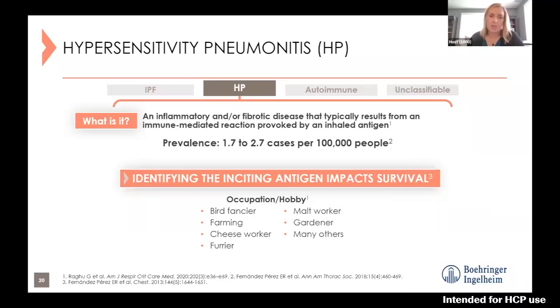Identifying the inciting antigen really can impact survival, because if we are able to identify the inciting antigen that's causing this ongoing hypersensitivity reaction, we need to remove that from the patient, or remove the patient from that environment. Really interesting number of exposures that can lead to this. We see quite a few specific occupations and hobbies actually that patients can have a risk of developing HP. Farmers are at a big risk. So if you've heard of farmer's lung before, it's actually hypersensitivity pneumonitis.